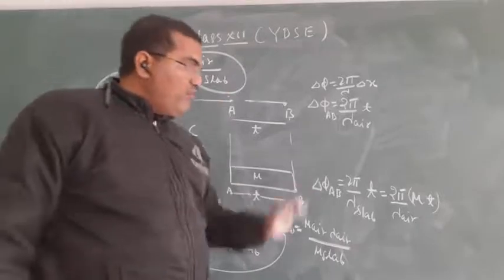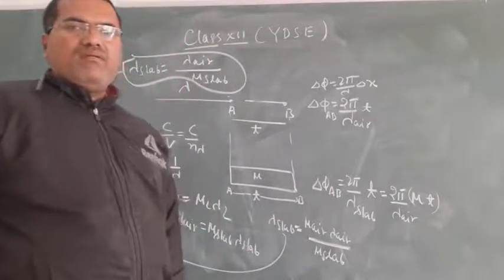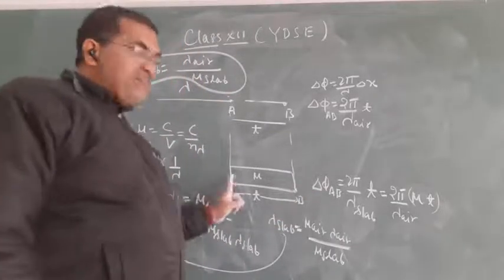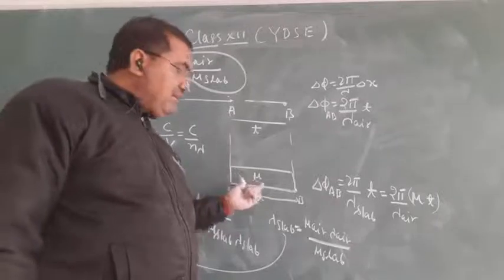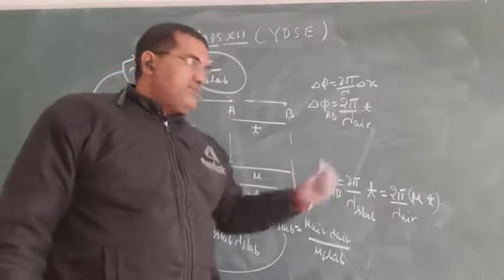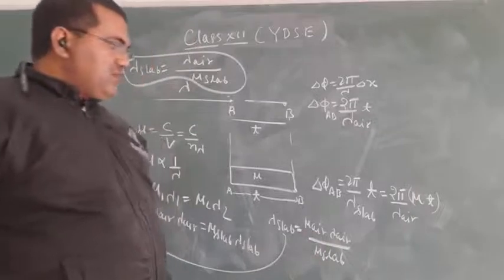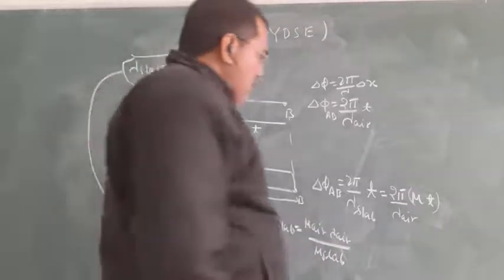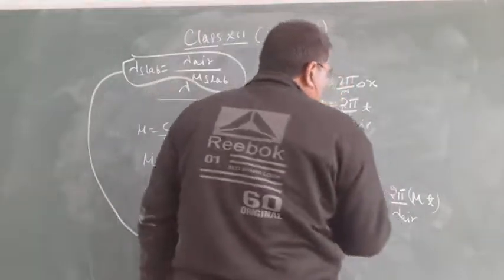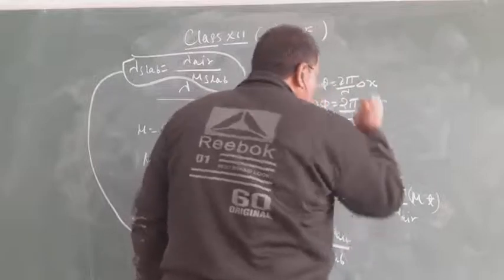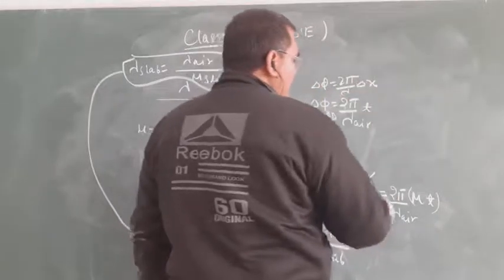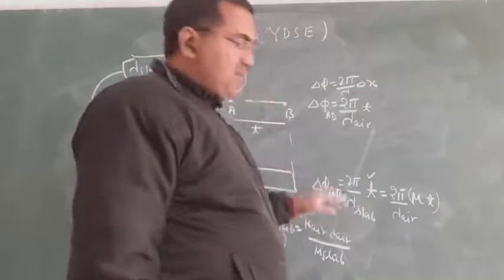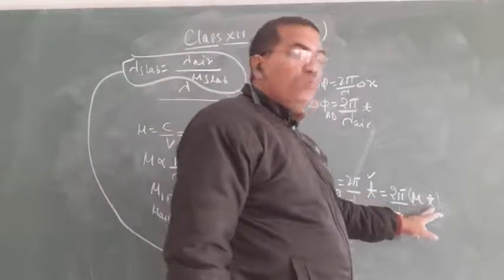What is the meaning of it? If a wave travels T in a medium or in a slab, then the corresponding distance in air is mu t.